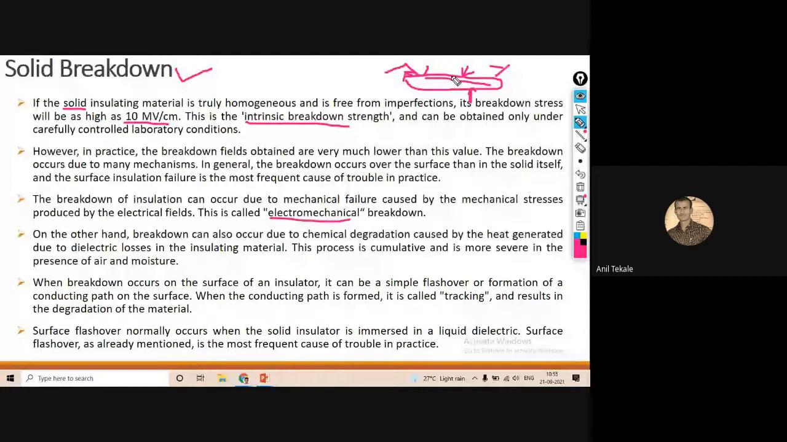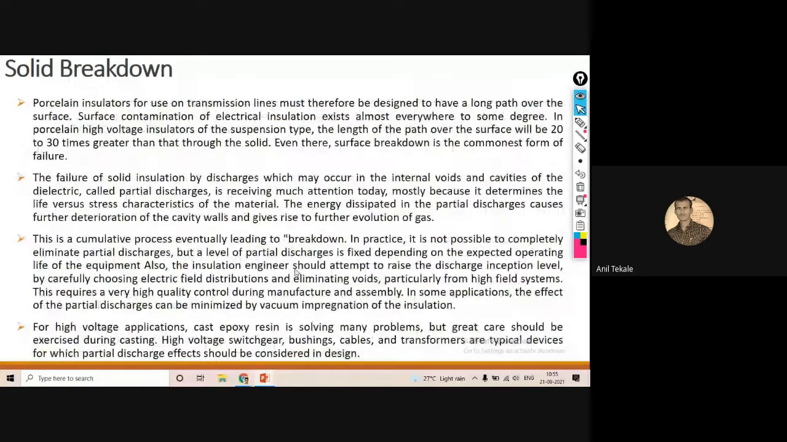So this is the most frequent cause of trouble in practice. That happens in substations and in generating stations, where we can say there is solid breakdown. Mostly you have seen solid insulators like porcelain insulators in long distance transmission lines, and they are designed for the longest path over the surface, because whatever contamination is there in electrical installations exists to some degree.